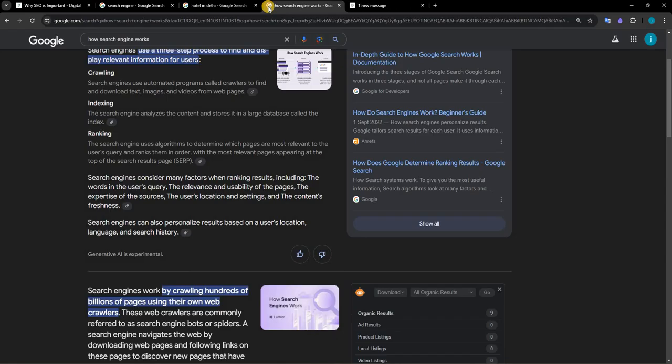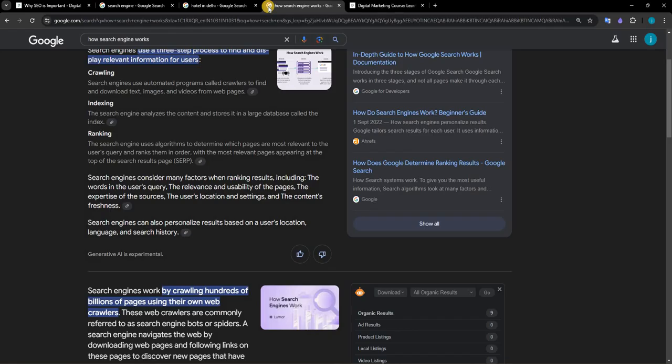So basically the search engine works on user-friendly models. If the search engine delivers unrelated results, like the user searches for hotels in Delhi and the search engine shows hotels in Bangalore, then no one will come to the search engine. The main purpose of the search engine is to provide better results to the end user, for any person coming and searching for anything. So these are the three main parts of how a search engine works.